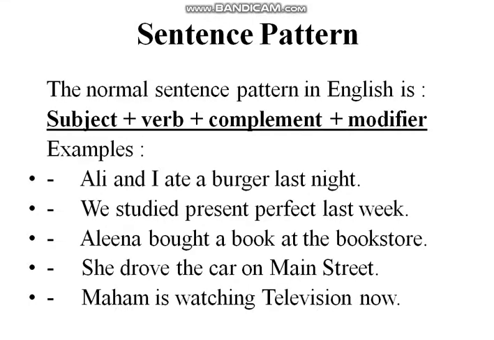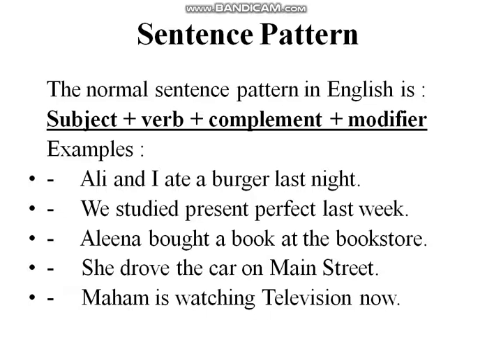Now here we have a pattern for a sentence. What is the pattern of a sentence? The normal or simple sentence pattern in English is: first we write the subject, then the verb, then the complement, and then the modifier. It is just the structure or pattern of a normal sentence. As you can see, "Ali and I ate a burger last night." Here "Ali and I" is the subject, "ate" is the verb, "a burger" is the complement, and "last night" is the modifier.